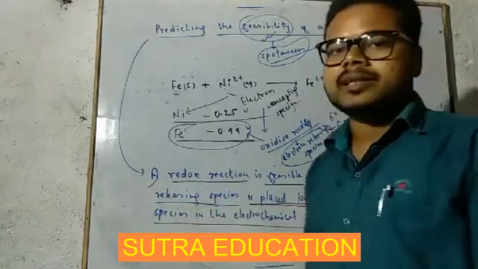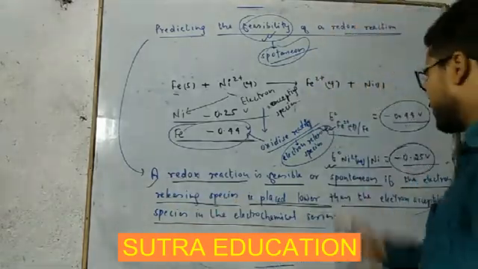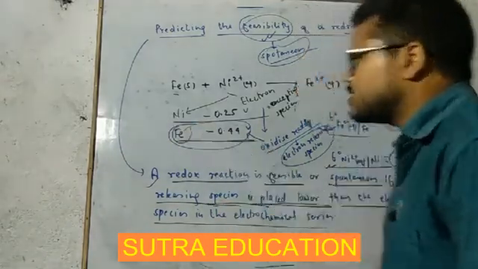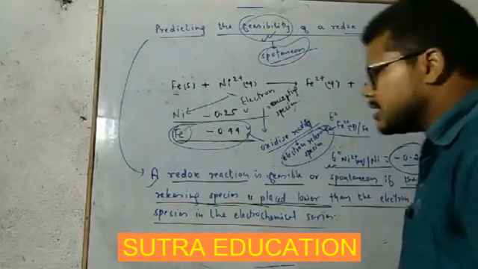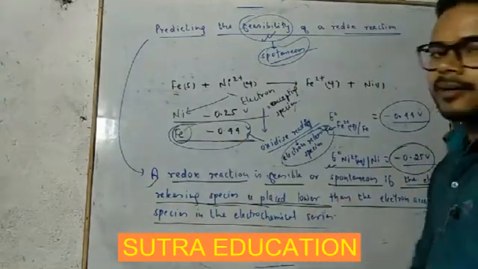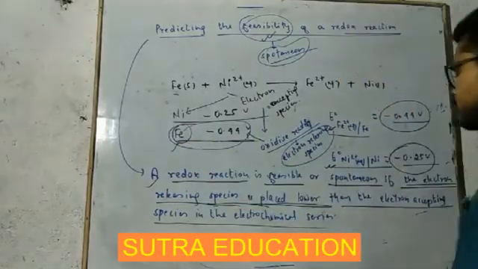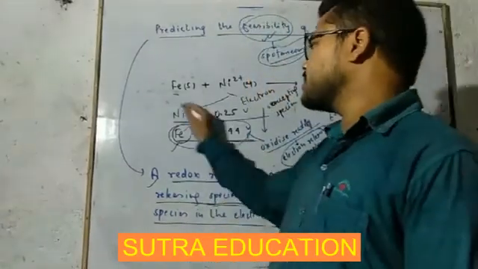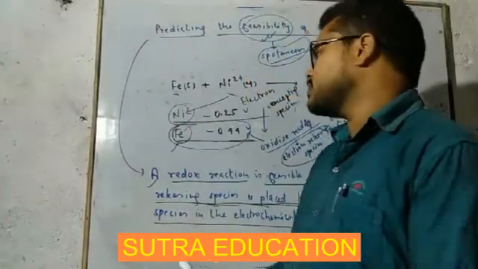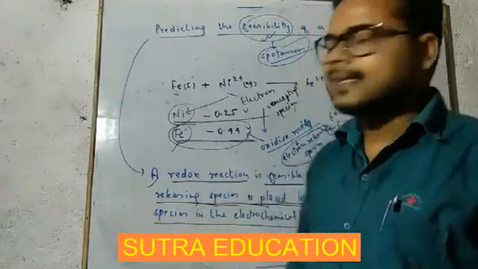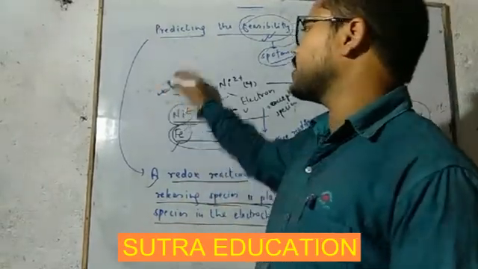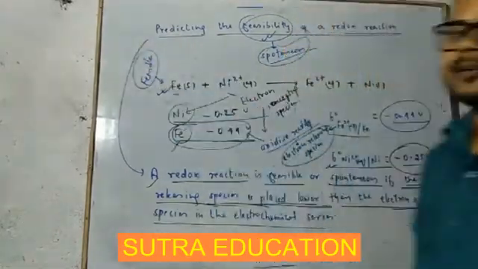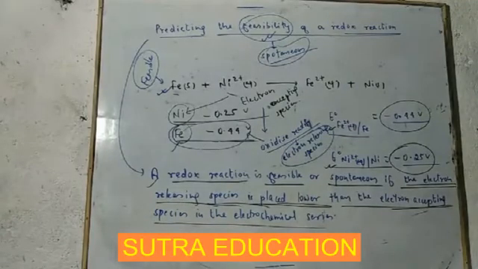A redox reaction is feasible or spontaneous if the electron releasing species, iron here, is placed lower than the electron accepting species, nickel here, and clearly we can see this iron is placed lower in the electrochemical series. So we will say this given reaction is feasible. Getting it or not? We will say this given reaction is feasible.